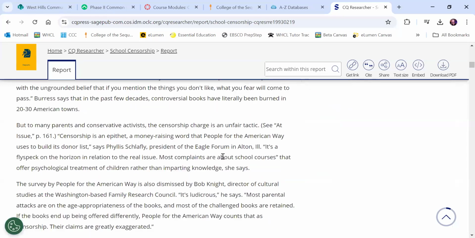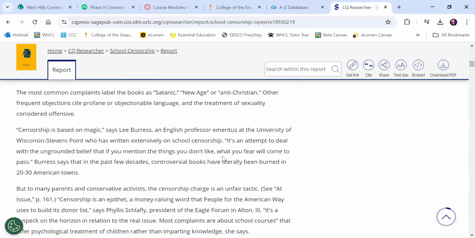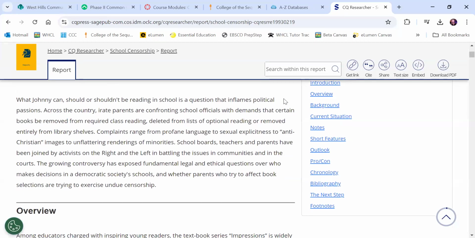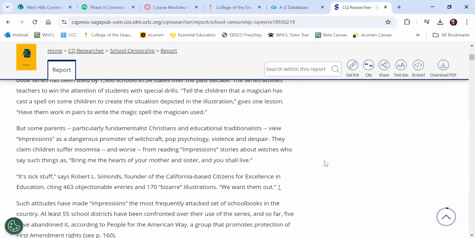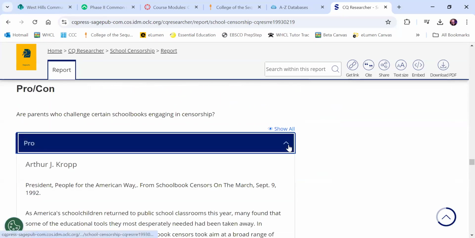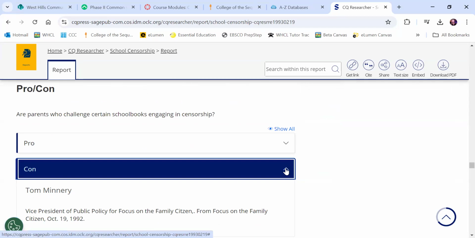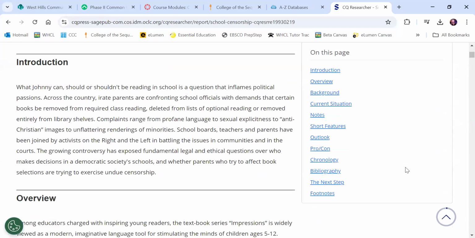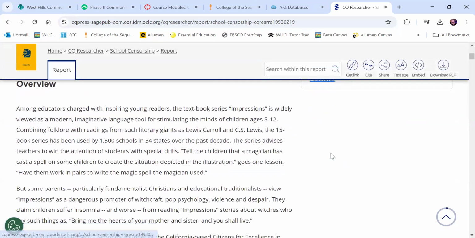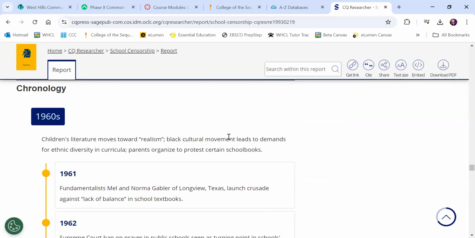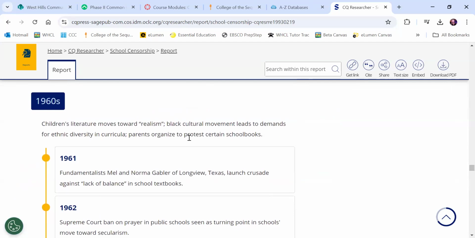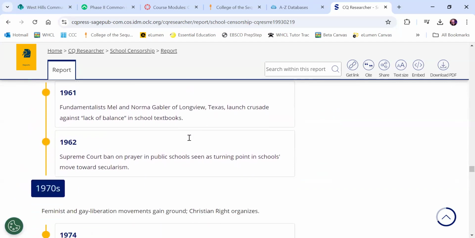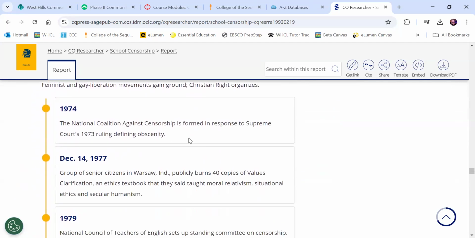Now you can just scroll down through all the sections, but I recommend getting your overview by looking at the background. It has a pro and con view here that you can go to that'll talk to you about the pros and the cons. And then back up to the top. One of my favorite things about it is the chronology. And it talks about the first time that books are banned and the progress.